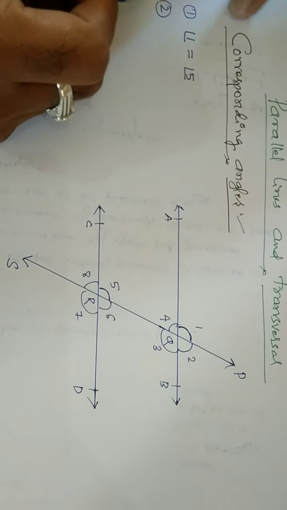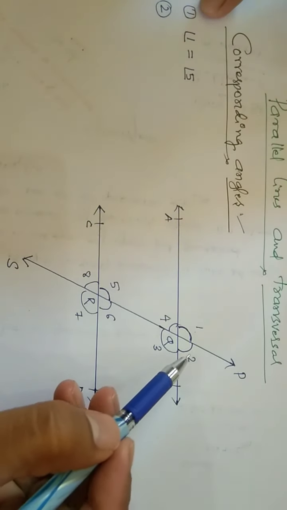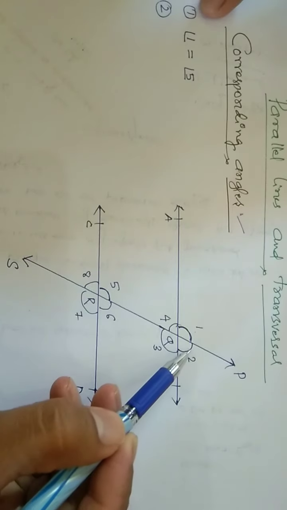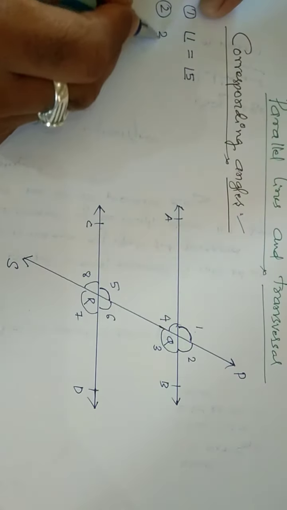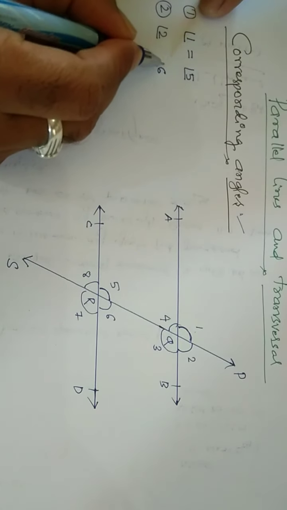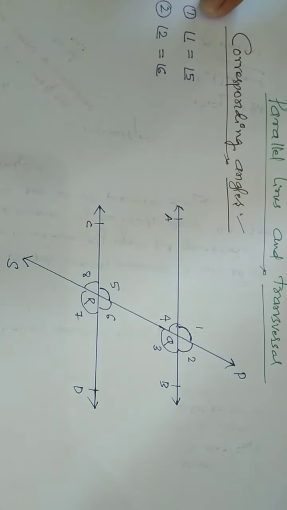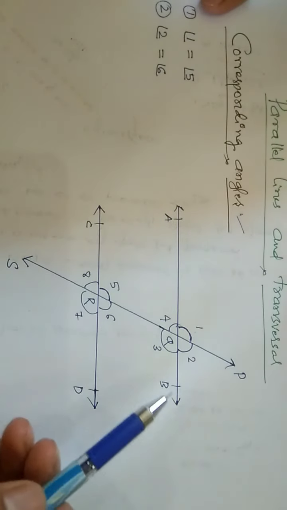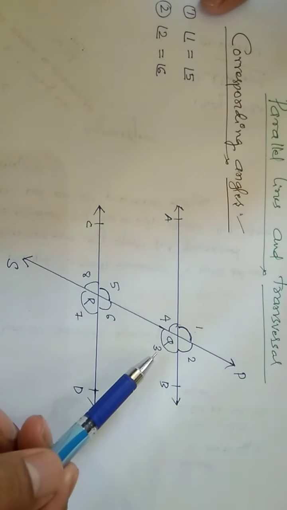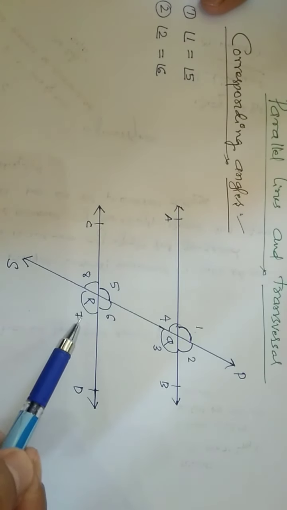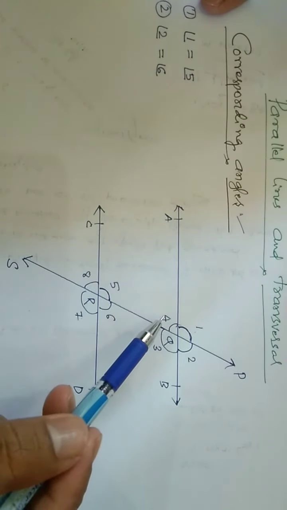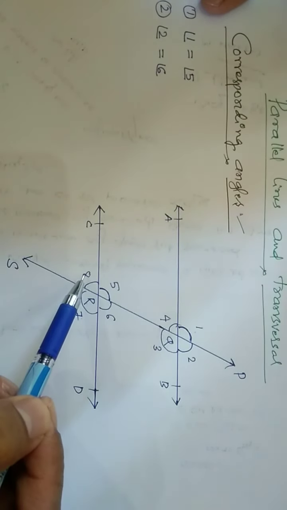Likewise, the second pair of corresponding angles you can easily identify: angle 2 and angle 6. These corresponding angles are equal. So that you can easily identify the third set of corresponding angles, angle 3 and angle 7 are corresponding angles which are equal. Angle 4 and angle 8 are the corresponding angles and which are equal.